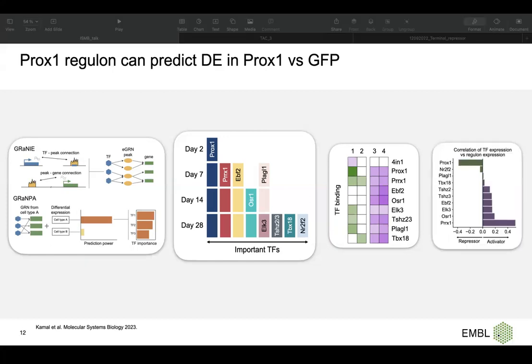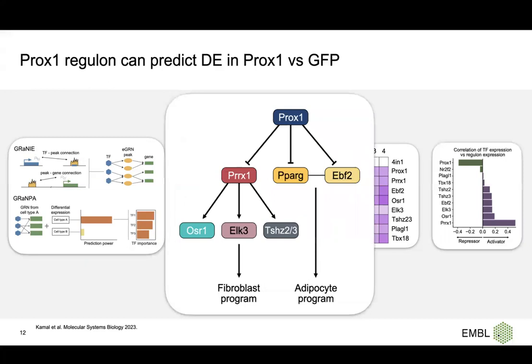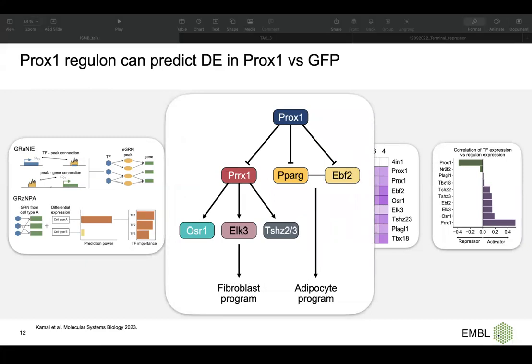But if we look at the TF expression compared with the regulon activity, most of them have a positive correlation. It means they are activators, and we can end up with this cartoon: PROX1 represses activators like PRX1, PPAR gamma, and EBF2, and by repressing these activators, PROX1 can block the fibroblast program and the adipocyte program.